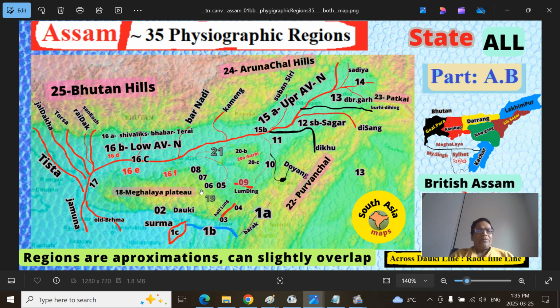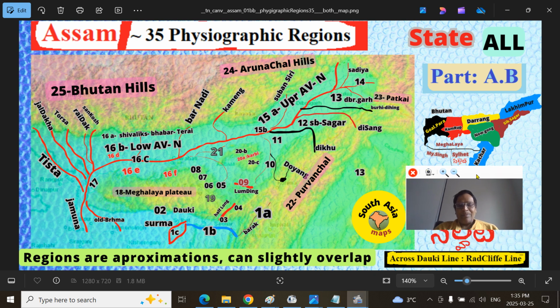So this is the Meghalaya Plateau, number 18. Meghalaya Plateau again is made up of sub-plateaus and hilly regions, like the Garo hilly region, the Khasi hilly region and the Jaintia hilly region. You remember Jammu and Kashmir, the territory of Maharaja Gulab Singh Dogra after the second Treaty of Amritsar. That is the Jammu and Kashmir there, and Jaintia and Khasi there. Khasi means that is the Shillong Plateau region. And we see that one, the Meghalaya Plateau.